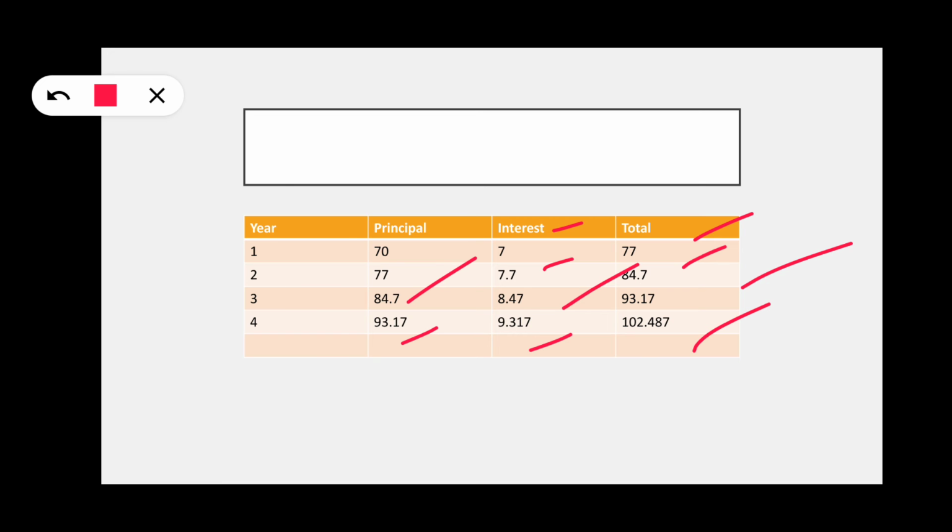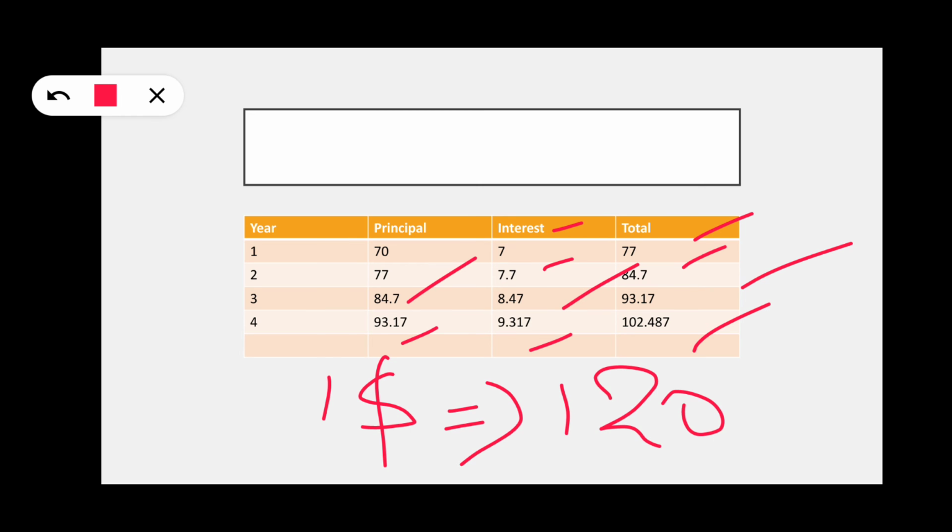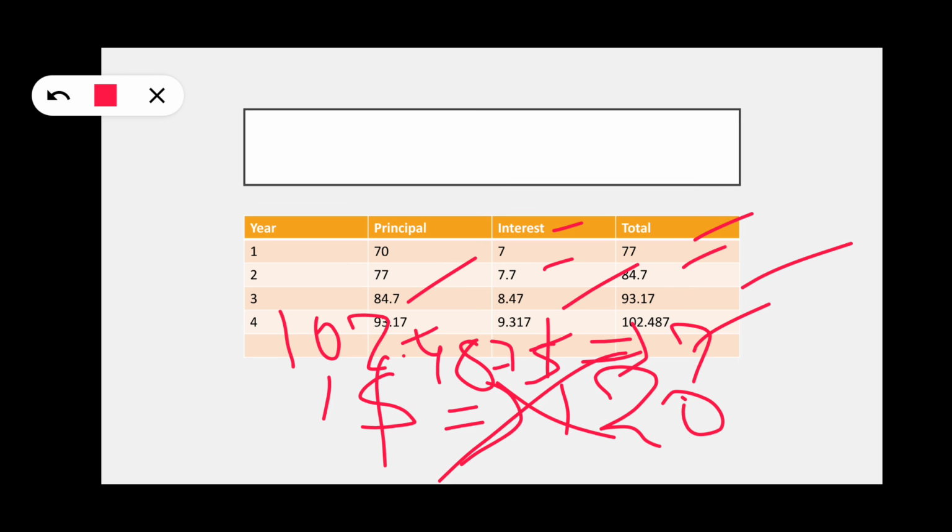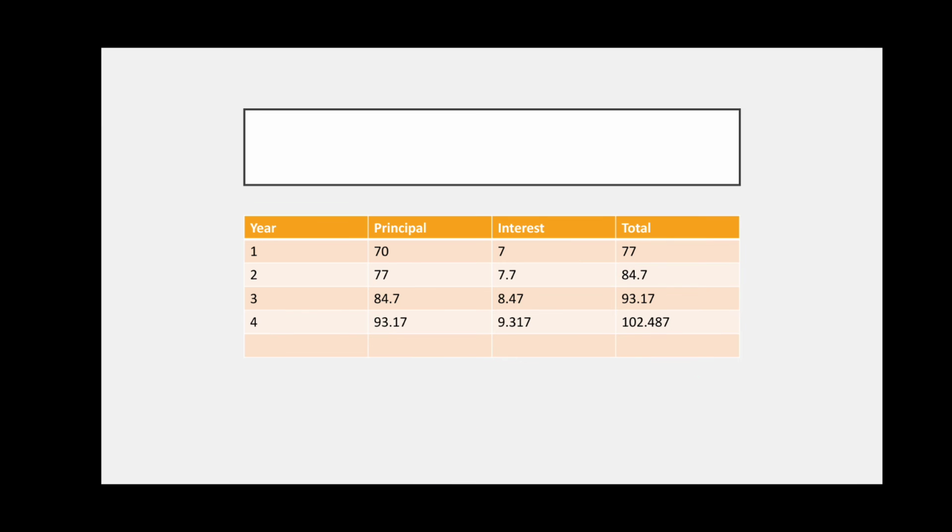We know $1 will be 120 yen. Here we know 102.487 million dollars. How much are we going to get now by cross multiplication? With this we can know how much the payment is. Say $1, 85,405 US dollars it should pay. That is nothing but $0.85405 million. See, this is the total that has to be paid, and 1 plus 13% is the total interest for 4 years.